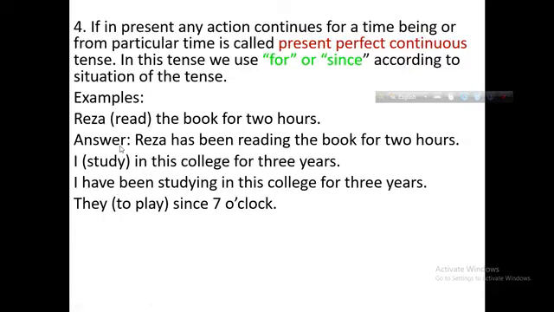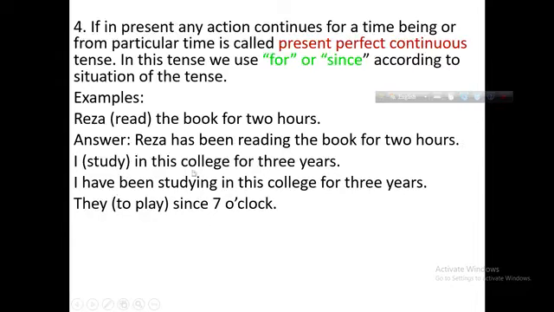Look at the examples. Reza, in the bracket, read the book for 2 hours. For 2 hours. Here, for 2 hours is the period of time. You get a period of time, so it will be present perfect continuous tense. Reza has been reading the book for 2 hours.